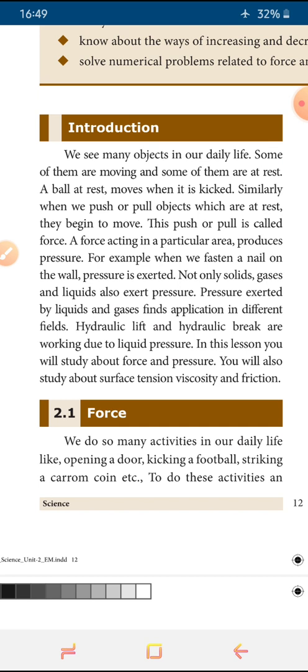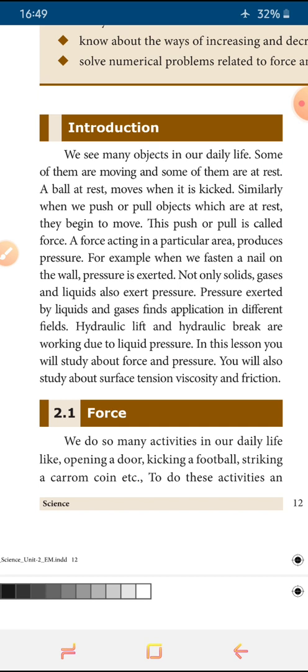Yes, right. Push or pull acting on an object is called force. Very good. It is the definition of force. And what is pressure? Yes, you are right. Force acting per unit area is called pressure. So you understood both definitions very well. Good. And now we'll start with the introduction.